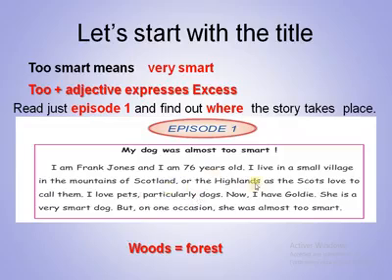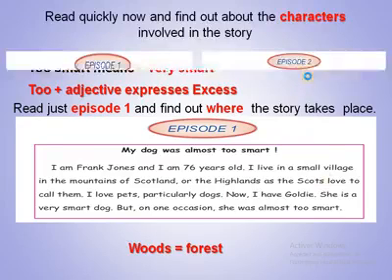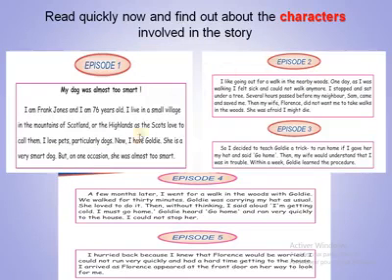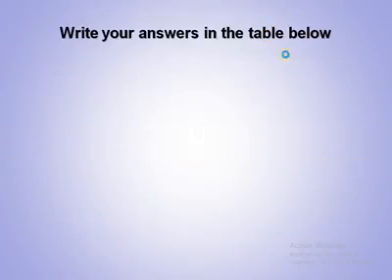So this is the first part. We can find some characters, we can find a place, but we don't find all the characters, of course. For this reason, you have to go through the rest of the story. So here we have all the story, and you will read and find about the characters involved in the story. Okay? We have episode 1, 2, 3, 4, and 5. So after reading this, take your time, read this, and then you can stop the video, and then later on you can answer the questions. So we go to the questions. You write the answer in the table below.